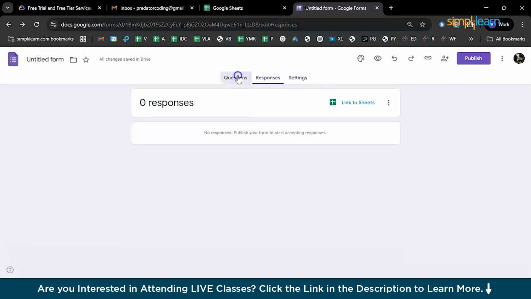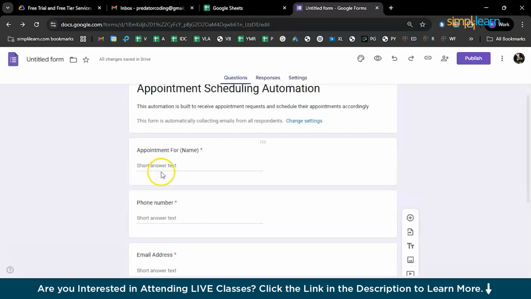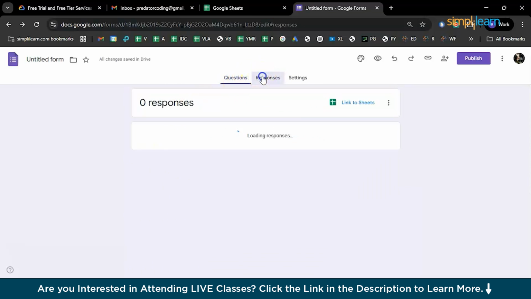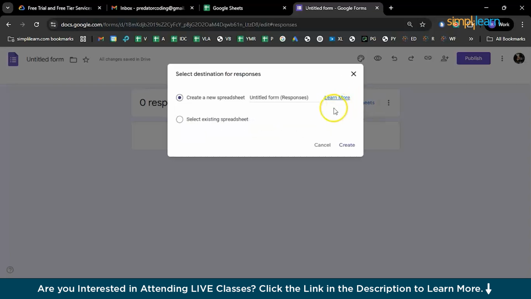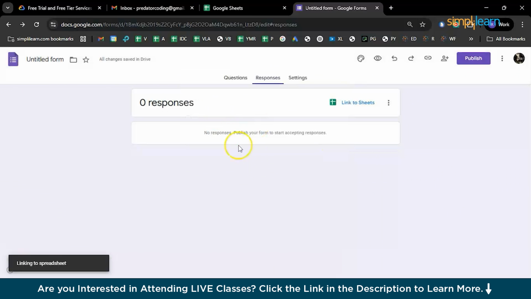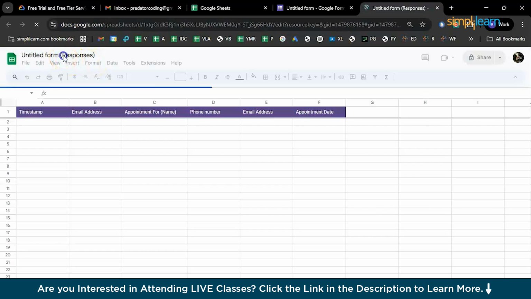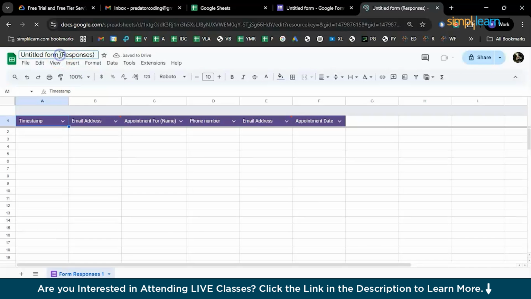So far no responses, and now you need to link this particular form to a Google Sheet. Right, so you can see that option over there which says link to sheets. You can just click on that and just create. So you can either give it a specific name here itself, or you can just directly create and then work on the Google Sheet. So click on create. This should redirect us to a new Google Sheet. So there you go. You can just give a specific name to this particular Google Sheet as well.